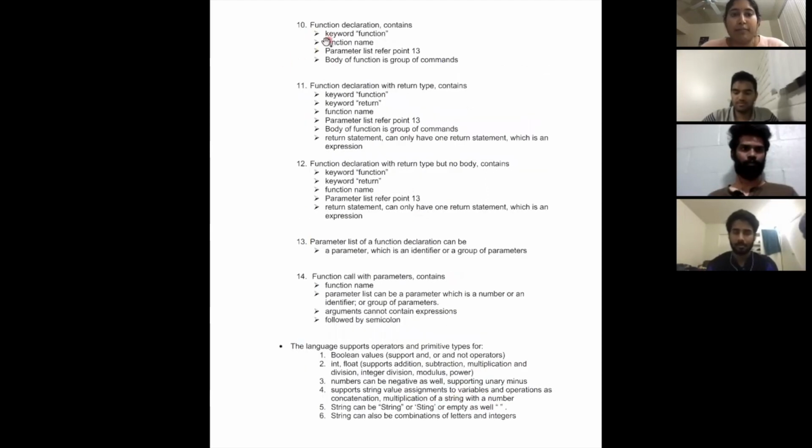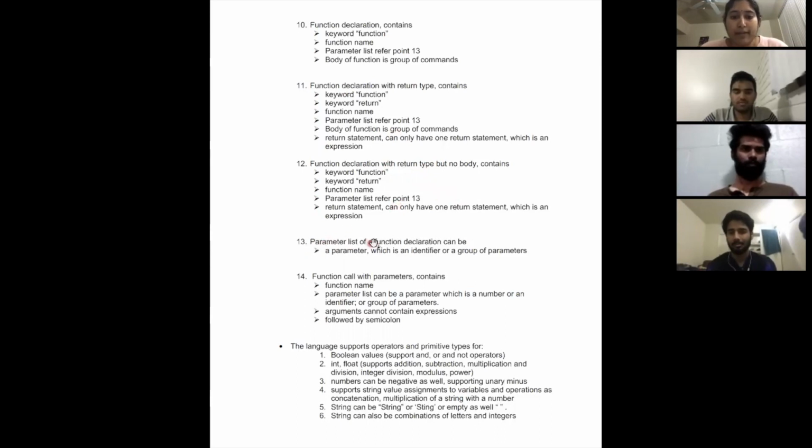A command can be a function declaration. A function declaration contains the function name, function keyword, and parameters, and the body of the function contains a group of commands. A command can also be a function declaration with a return type. A command can also be a function declaration with a return type but no body. That means comments are not allowed.